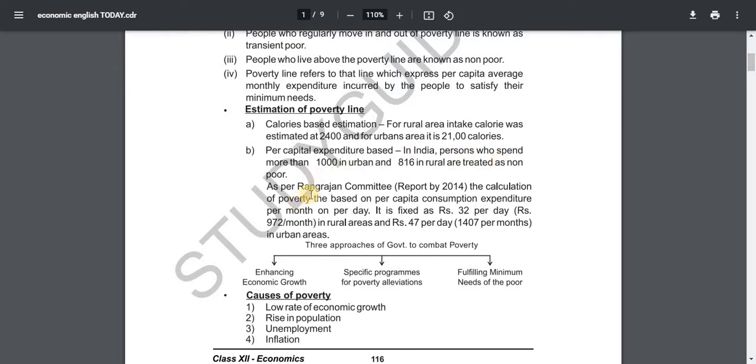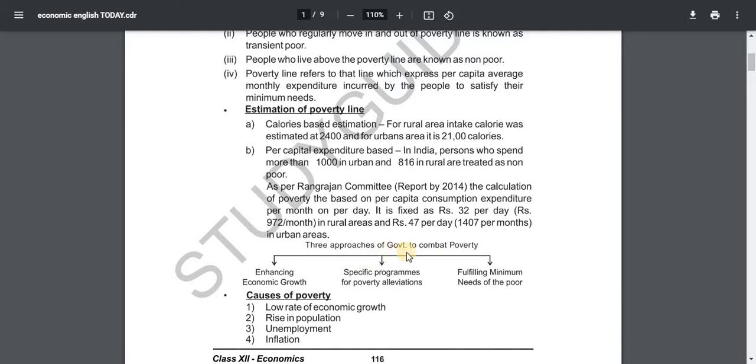As per the Rangarajan Committee report of 2014, the calculation of poverty is based on per capita consumption expenditure per month or per day. It is fixed as rupees 32 per day, rupees 972 per month in rural areas, and rupees 47 per day, rupees 1,407 per month in urban areas.